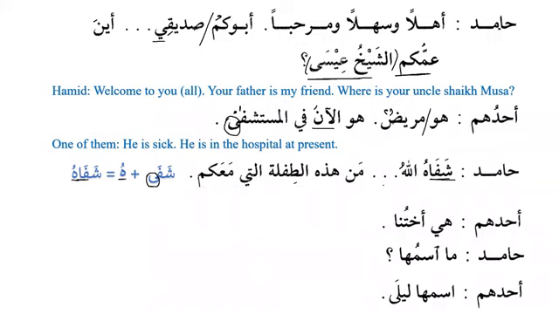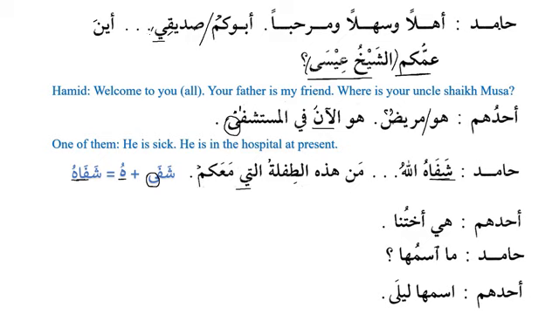Then there is the pause, and after the pause, Hamid says, Man hadhihi at-tiflatu allati ma'akum? Who is this little girl with you? Here we have learned that allati is ismul mawsul. It's not ya, it's alif maqsura. Please see that ya always has two dots.